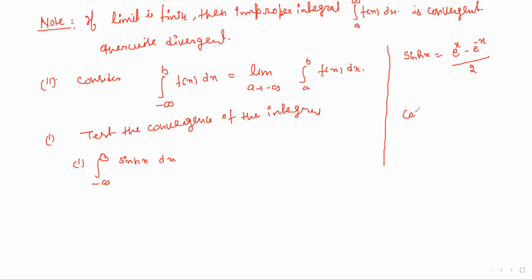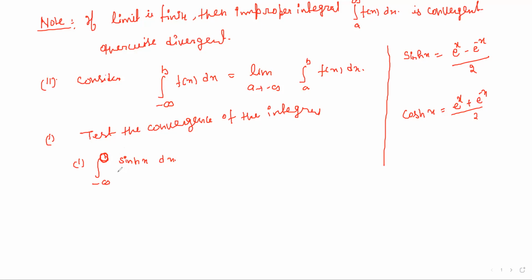And likewise for cos hyperbolic x, e to the power x plus e to the power minus x by 2. We will use this formula. First of all, we see this is of the second category, where the lower limit is infinite.